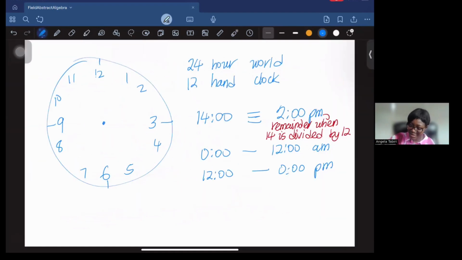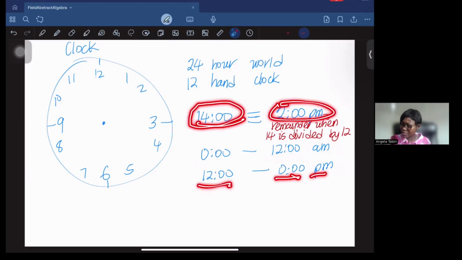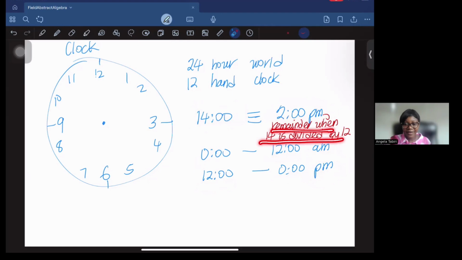Let's consider the 12-hour clock. We live in a 24-hour world, but we use a 12-hour clock. So usually when it's 1400, we say it's 2 p.m. Or we tell time by what? AM and PM. So AM means from midnight to 12 noon, and PM is from 12 noon to midnight again. Right? Now, how do we say that 14 is the same as 2 p.m.? We look at the remainder when 14 is divided by 12. And that's what 1400 is equivalent to: 2 p.m. And in math, we call that modulo arithmetic.